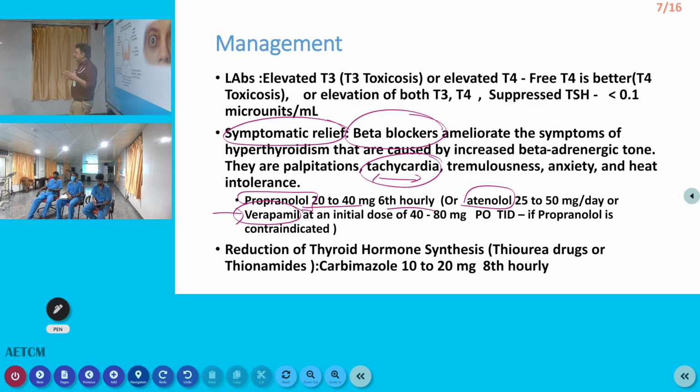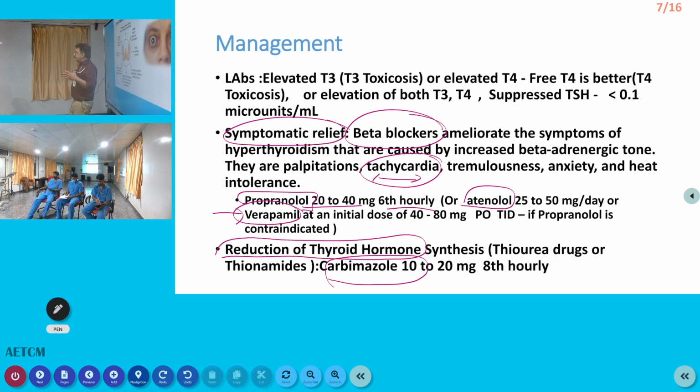Now the second line. Why have we started propranolol? We have started propranolol to control the symptoms, the beta adrenergic symptoms. But that will not reduce the hormone overproduction. So next will be reduction of thyroid hormone production. So the most important drug is carbimazole. Methimazole or carbimazole is the most important drug that can reduce the production of the thyroid gland.